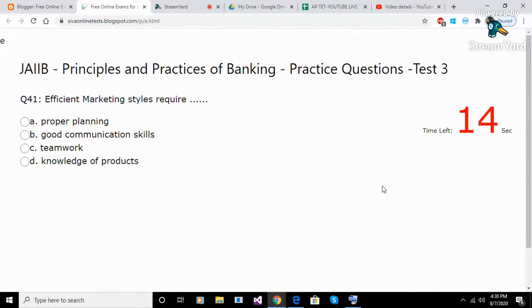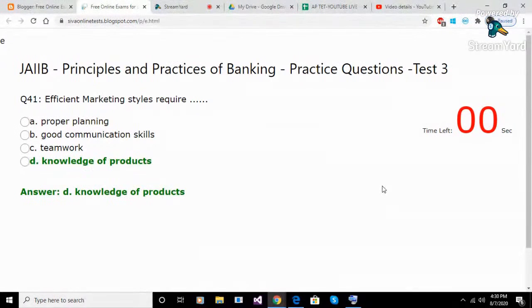Question 41. Efficient marketing styles require. Option A. Proper planning. Option B. Good communication skills. Option C. Teamwork. Option D. Knowledge of products. Answer D. Knowledge of products.